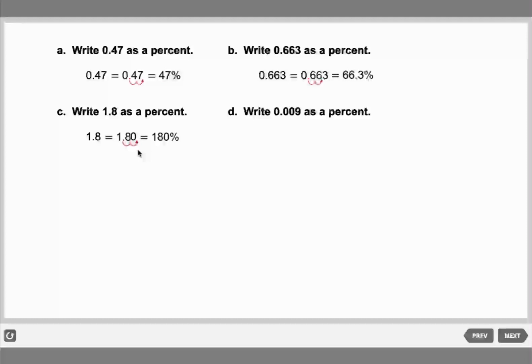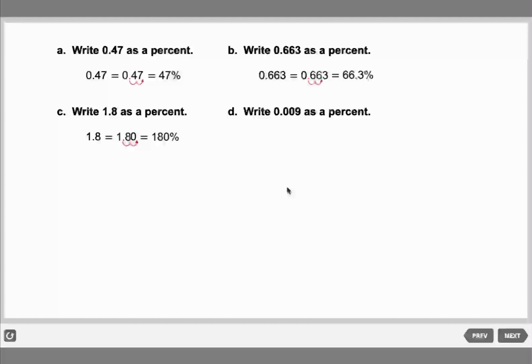Fahad. Yes, teacher. Go ahead. We should move the point to the... To the right or left, Fahad?